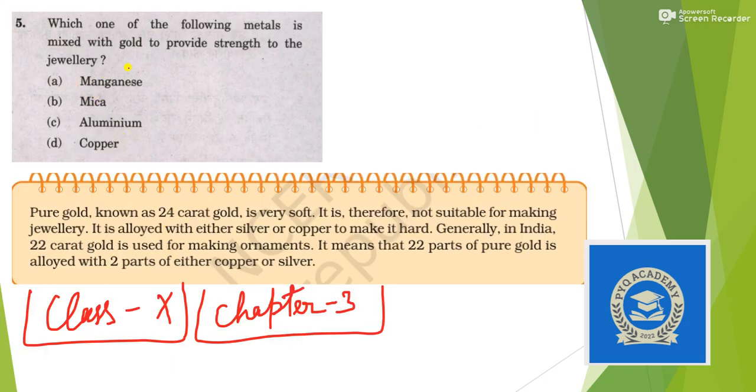The first question is, which one of the following metals is mixed with gold to provide strength to the jewelry? It is a very easy question. You can find the reference directly in the NCERT of class 10, chapter 3. Pure gold, known as 24 karat gold, is very soft. It is therefore not suitable for making jewelry. It is alloyed with either silver or copper. So our answer should be either silver or copper. So copper, option D, is our answer.